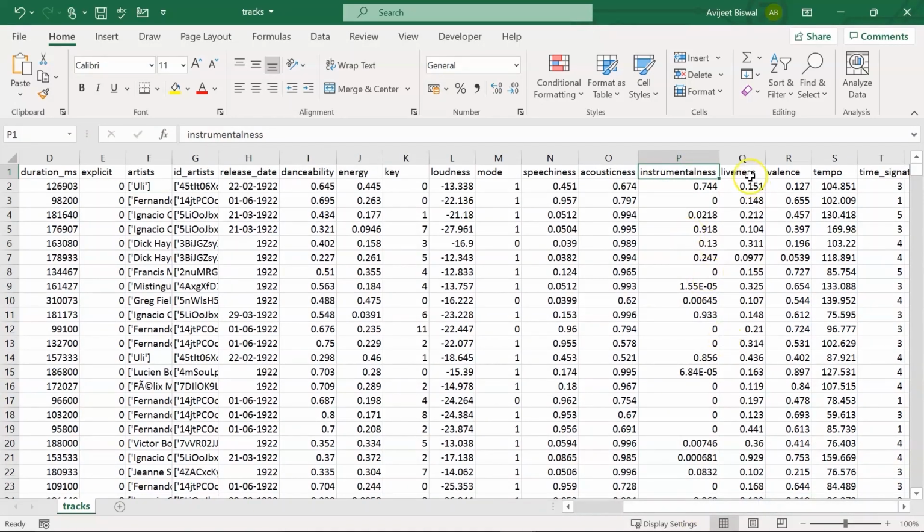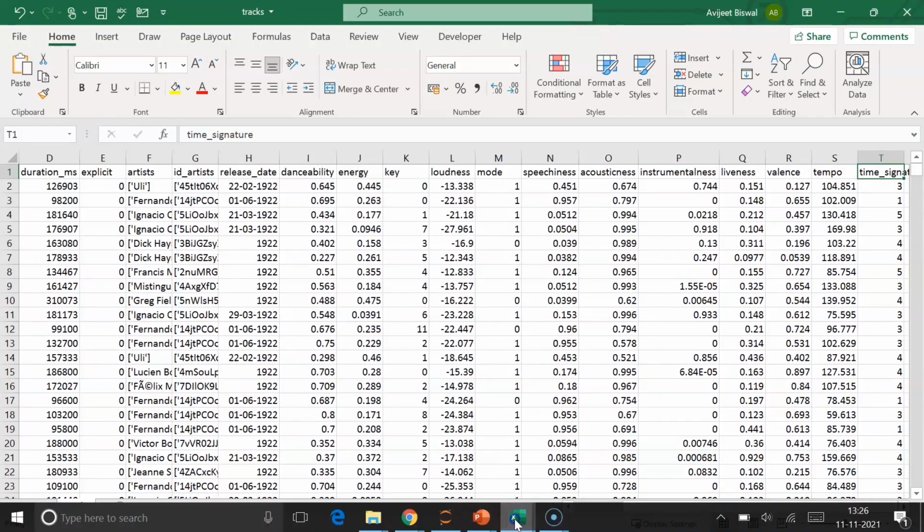So liveness detects the presence of an audience in the recording. Then we have a column for valence. So valence is a measure between 0.0 to 1.0 and describes the musical positiveness conveyed by a track or a song. And finally, we have the columns for tempo and time signature.